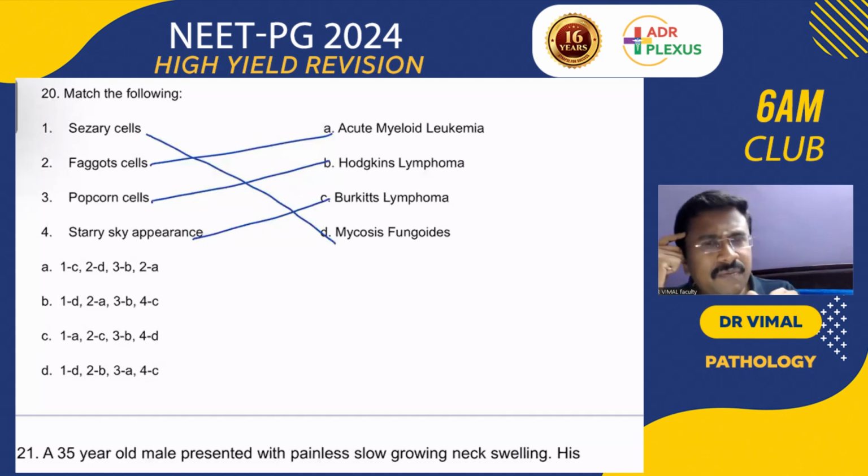What are all the BCL6 positive tumors you will be thinking of? BCL6 positive, you will think of Burkitt's lymphoma, DLBCL, and nodular lymphocyte predominant. BCL2 positive, you will be thinking of follicular lymphoma. Cyclin D1, you will be thinking of multiple myeloma and mantle cell lymphoma. Annexin V, you will be thinking of apoptosis. Annexin A1, you will be thinking of hairy cell leukemia.